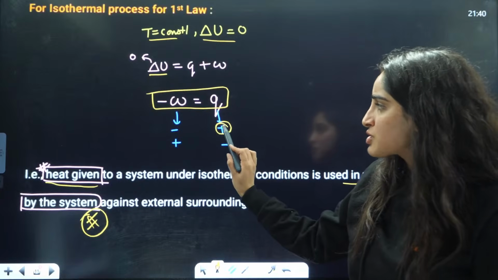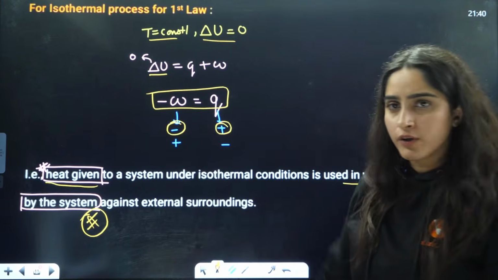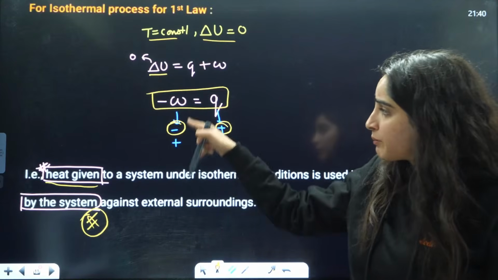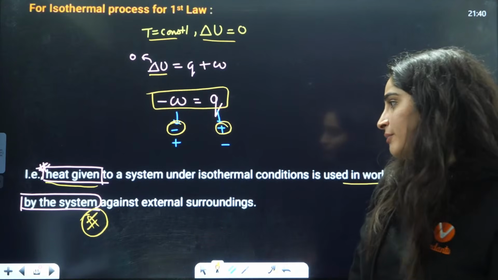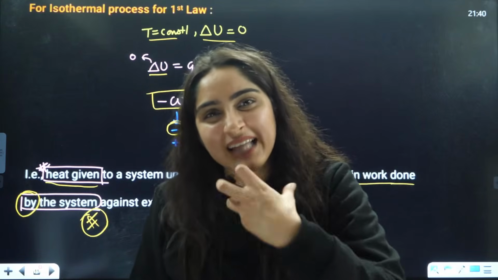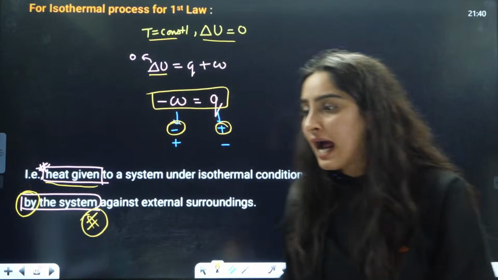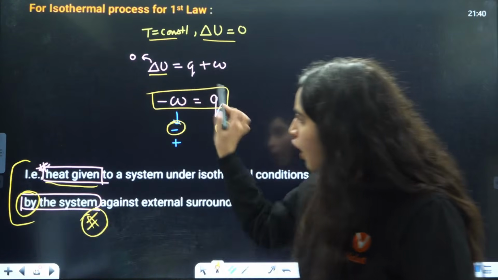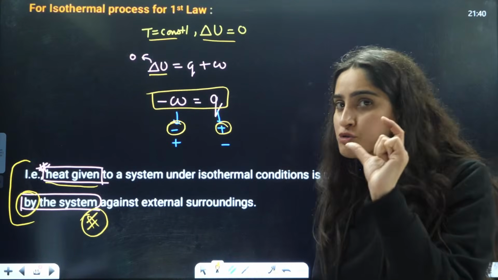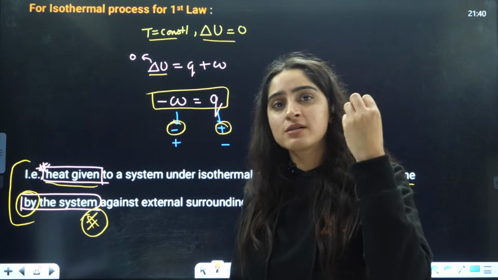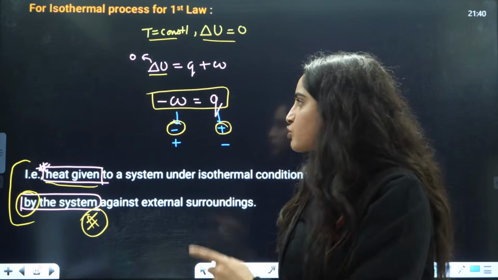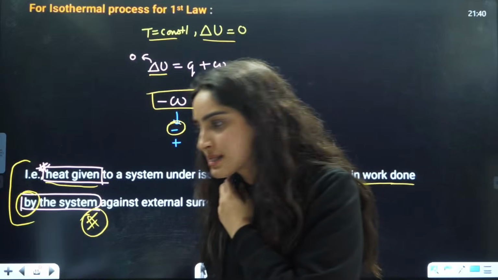Now, if heat is positive, then W should be negative to make it equal; the sign should be equal. So W should be negative. Negative means work is done by the system. When the system has to do the work, the sign is negative. From this particular equation, these kinds of theory-based statements can be asked to you, as assertion and reason statements, based on simple formulas.